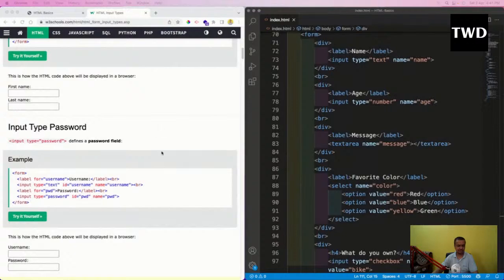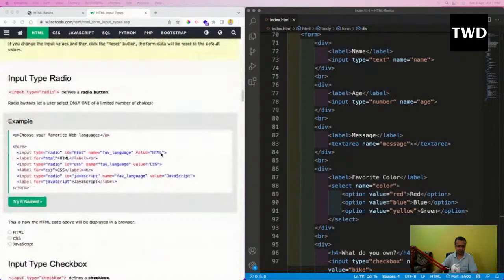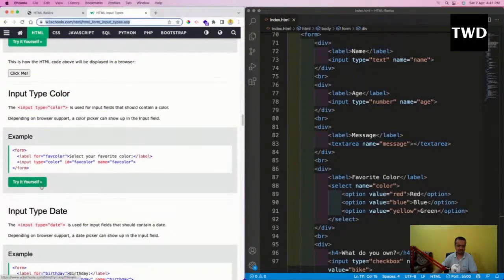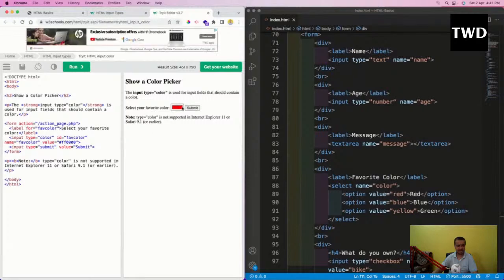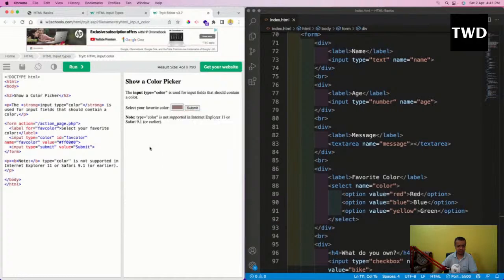And you can see what the different kinds of input types are. So input type radio, checkbox, you know. Like this, input type color is there. If you go to color, I can select the color here. A color box starts, and I can select the color. This is very difficult to do actually. Before 2015, we used to do it through JavaScript or some external library. It used to be very difficult.